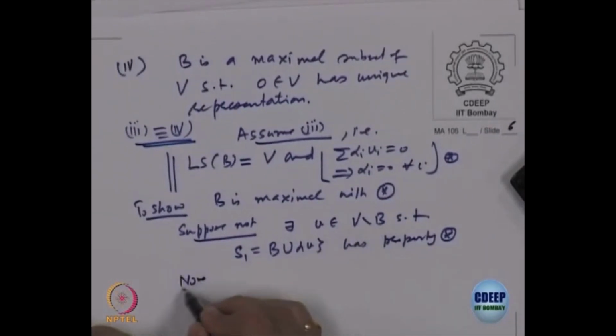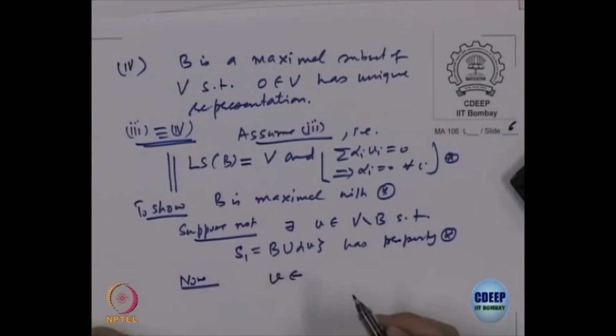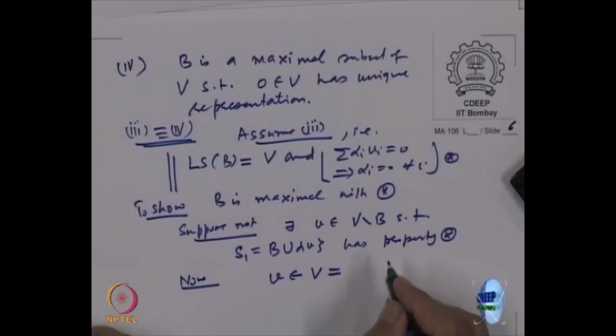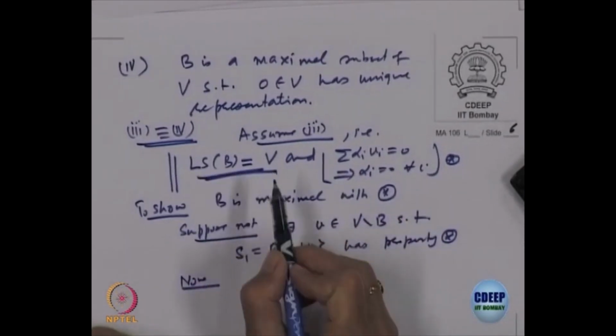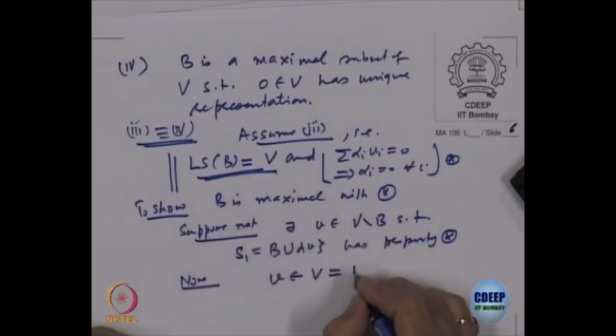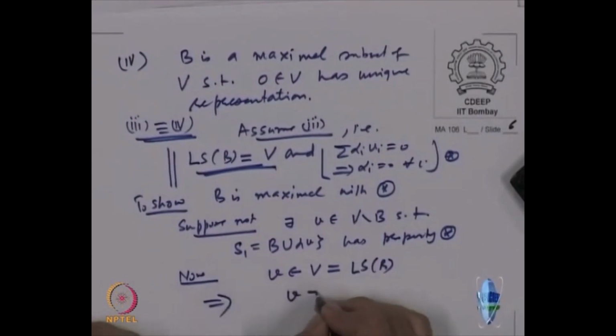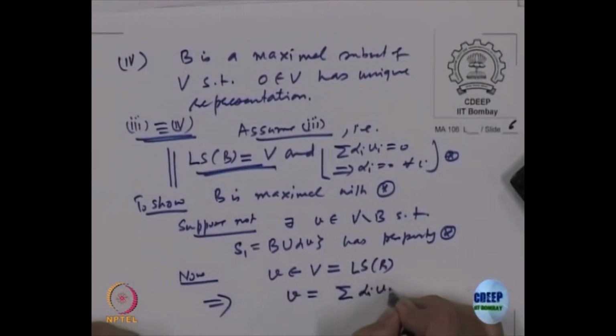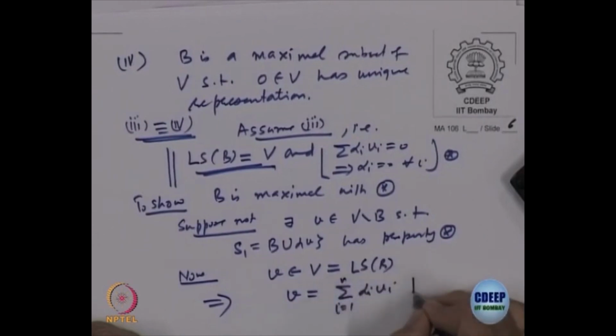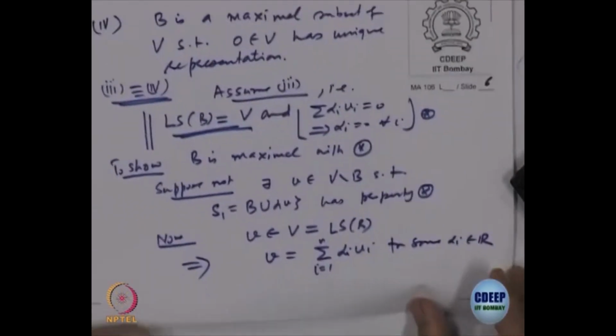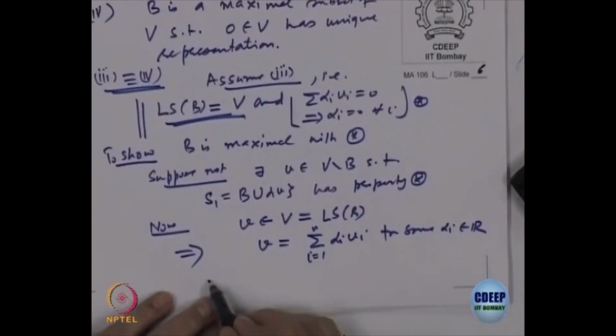Now, look at V. V belongs to V, and what is V? What is given to me? L of B is V, right. So, this is L, linear span of B. So, implies what? V is a linear combination of elements of B for some alpha I, right. But what does that mean?